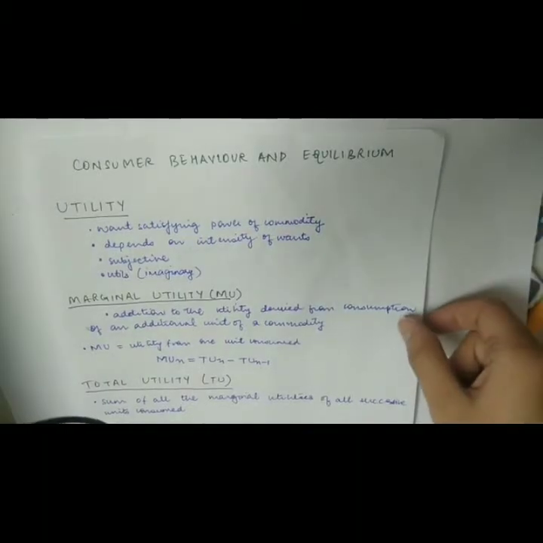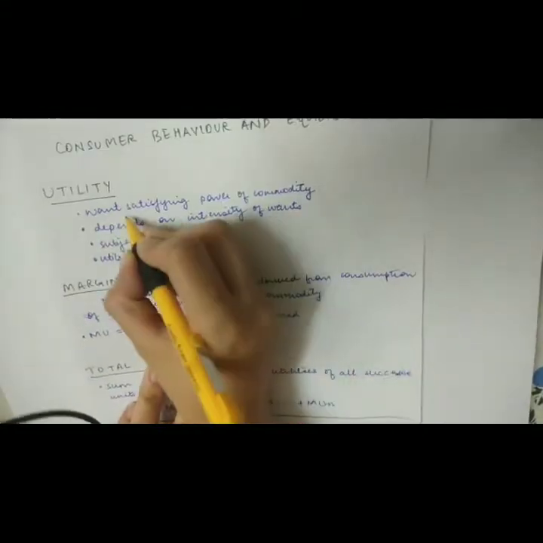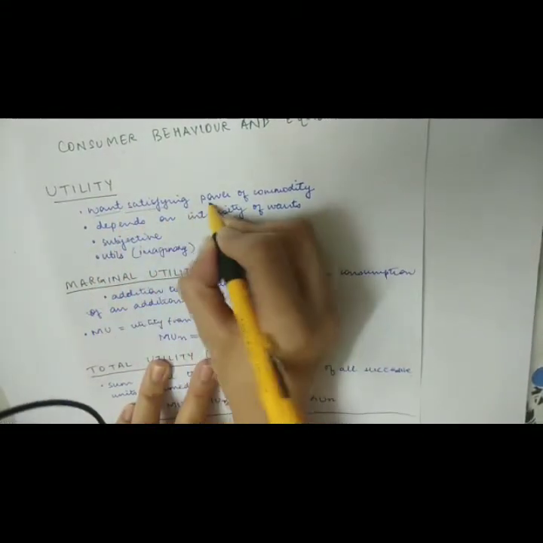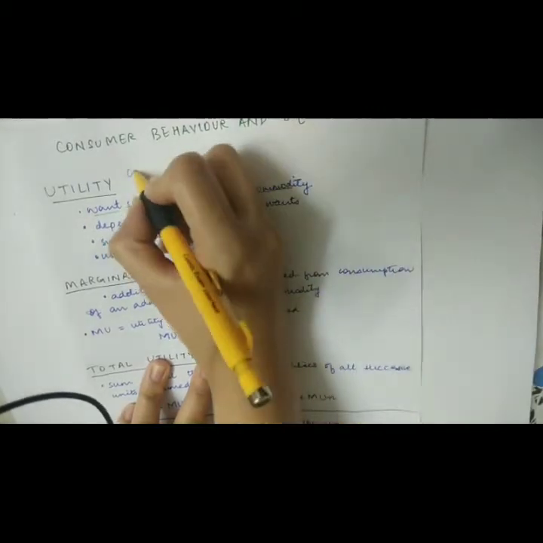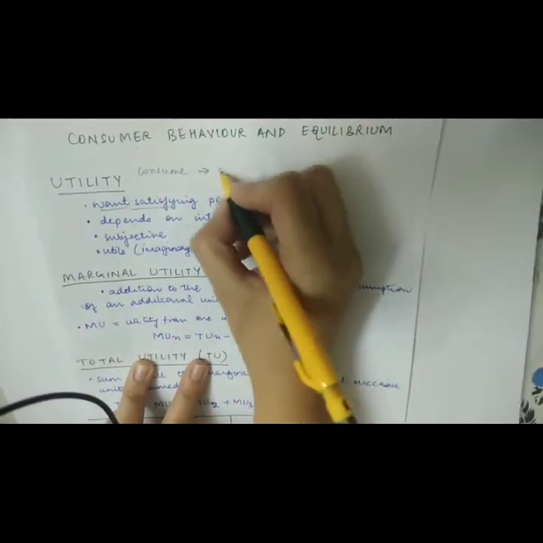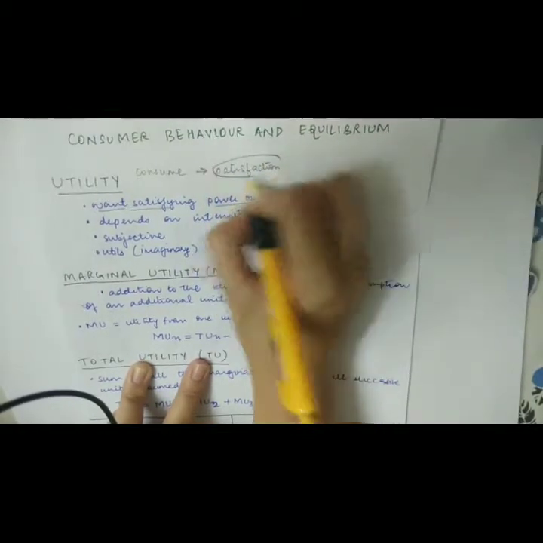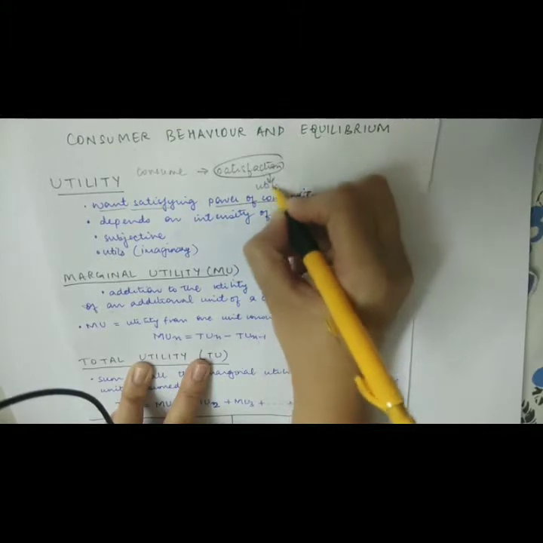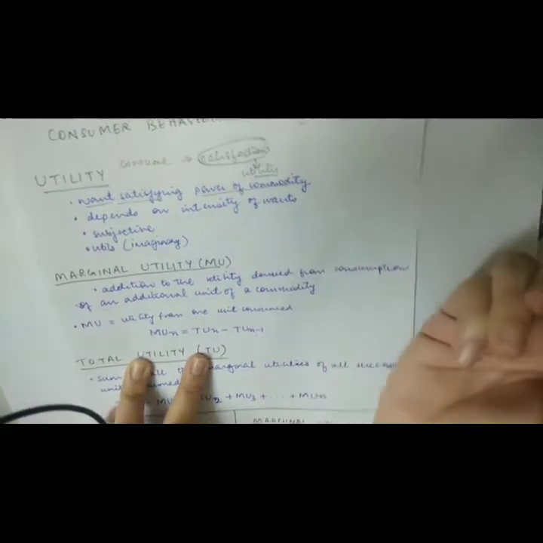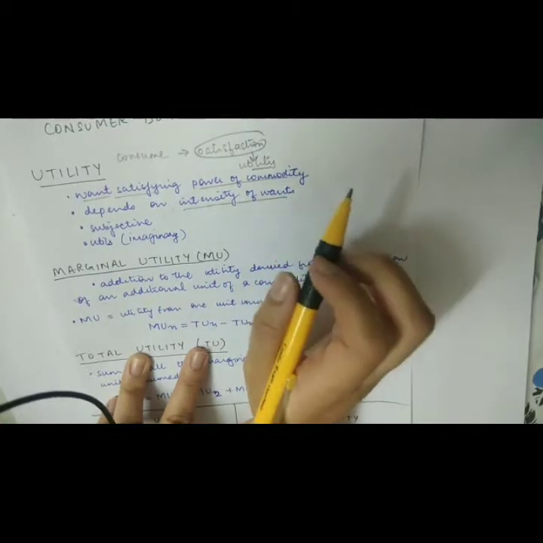In this video, we'll cover the concept of utility, marginal utility and total utility. Now, what is utility? Utility is the want-satisfying power of a commodity. Whenever you consume a commodity, you derive a certain amount of satisfaction from the consumption of that commodity. That satisfaction is known as utility. Now, it depends on the intensity of wants.